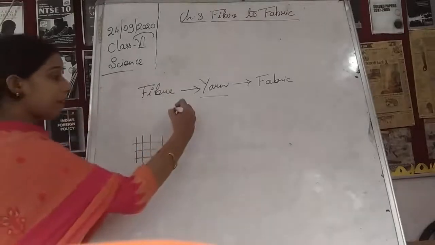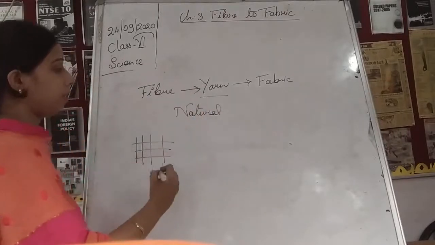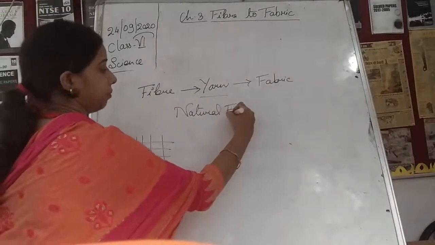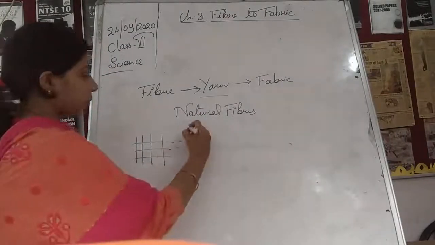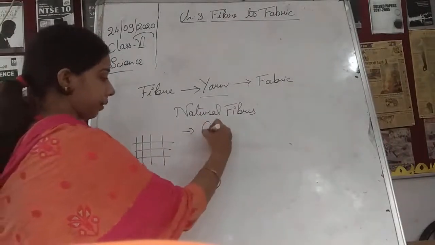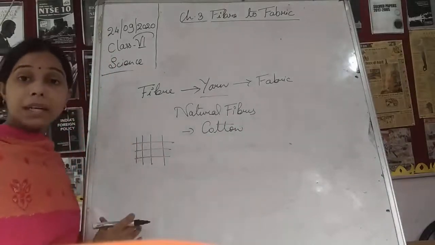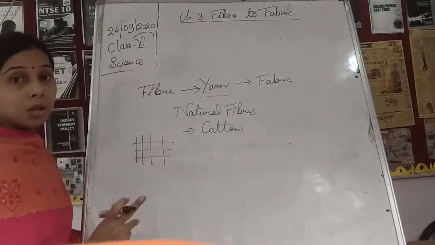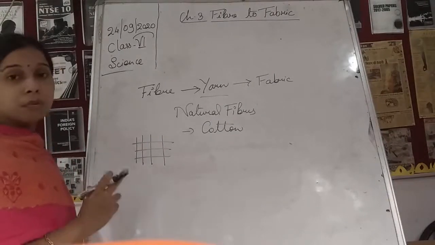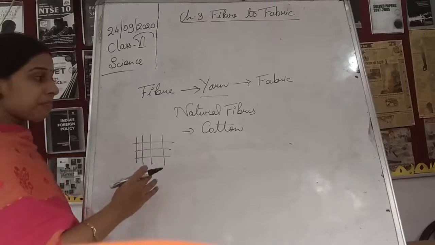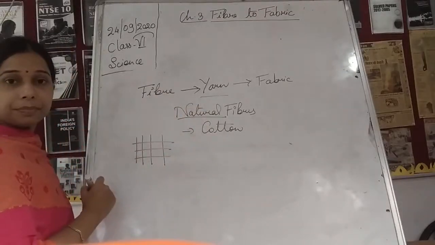Now what are the different natural fibers, students? Natural fibers are cotton. We obtain cotton from the cotton plant, so we are taking this fiber from the plant. So the cotton fiber comes in natural fiber.